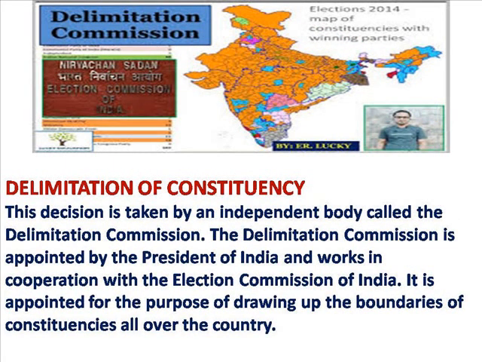Next, we will discuss the topic delimitation of constituency. Delimitation of constituency means drawing up the boundaries of the constituencies all over the country to hold elections. The decision on the delimitation of constituency is taken by an independent body called the Delimitation Commission. The Delimitation Commission is appointed by the President of India and it works in cooperation with the Election Commission of India. And it is appointed for the purpose of drawing up the boundaries of constituencies all over the country.